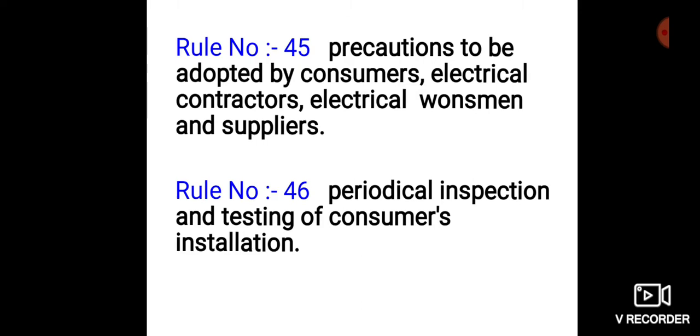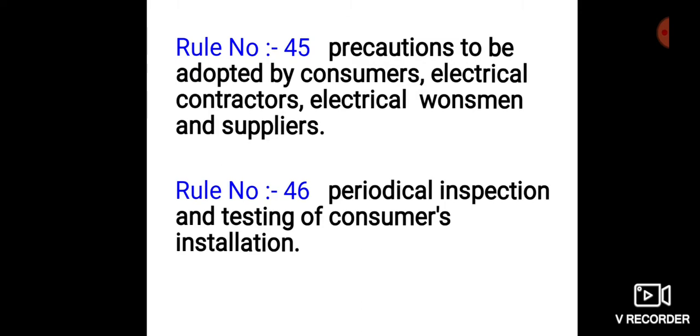or by the supplier as may be directed by the state government in this behalf, or in the case of installation belonging to or under the control of the central government, and in the case of installation in mines, oil fields and railways, by the central government.